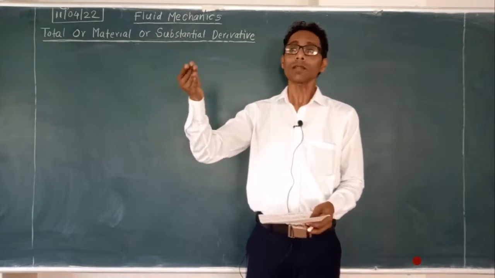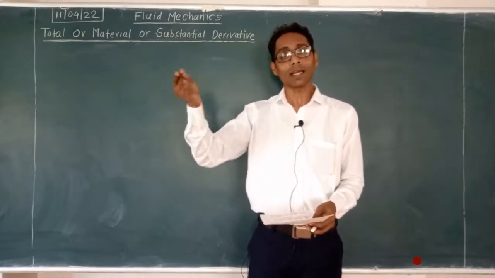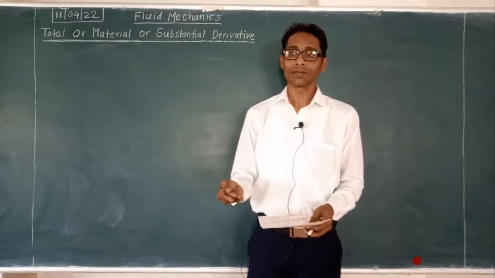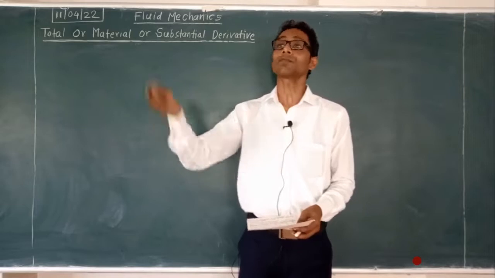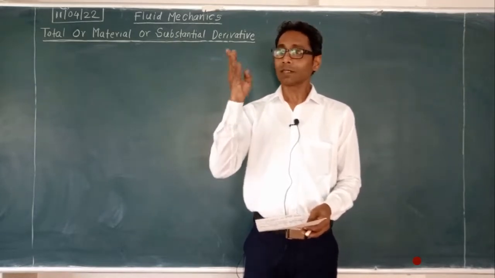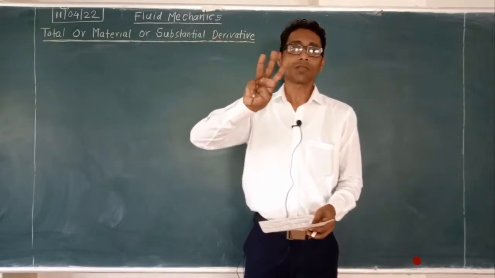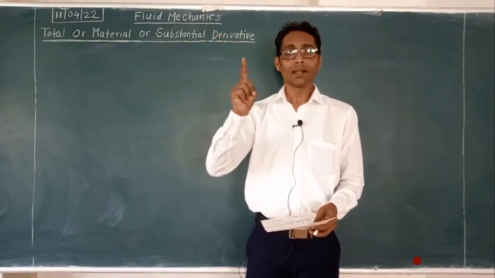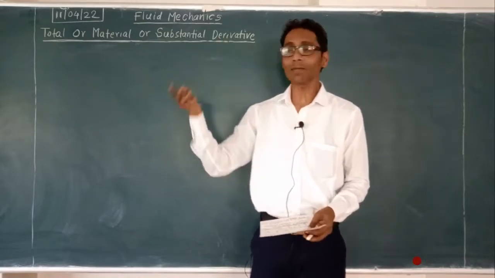If you take the x direction, dw upon dx, and so on. So there will be around 9 components of the velocities, with 3 directions x, y, z and 3 velocities, so the combinations will be 9. For every direction you can take the 3 velocities u, v, w.